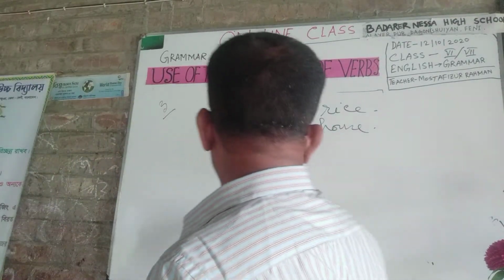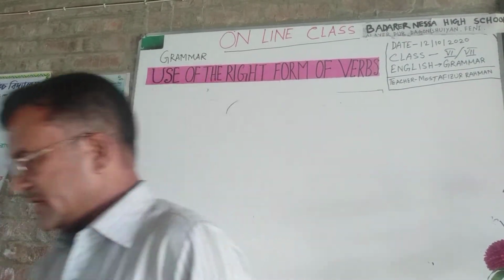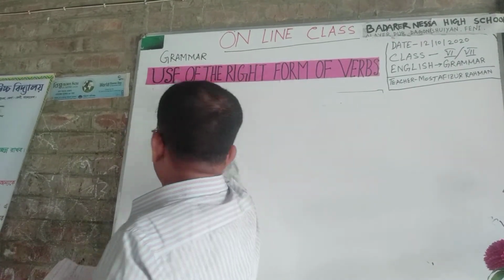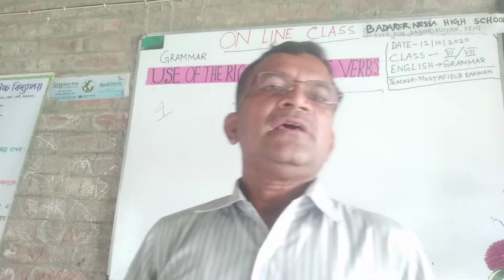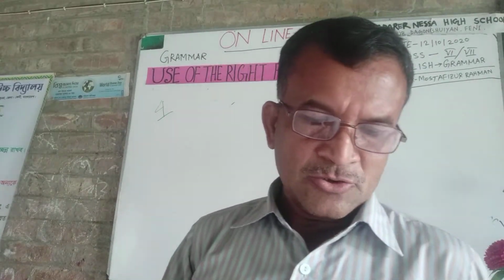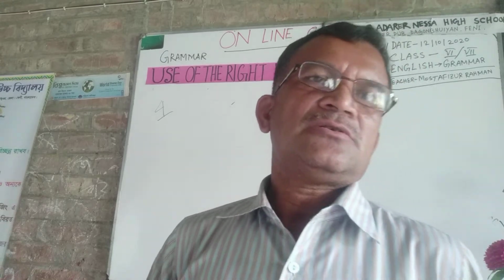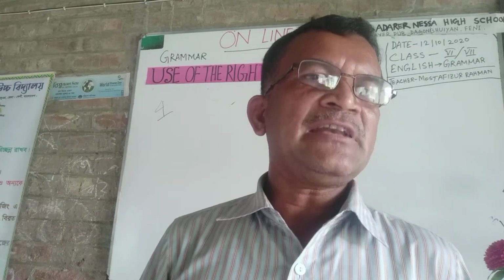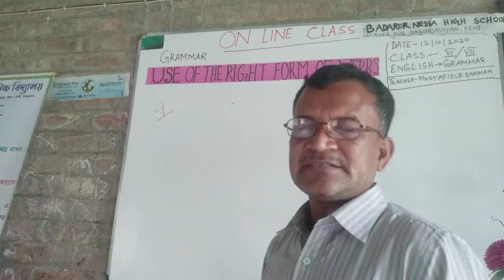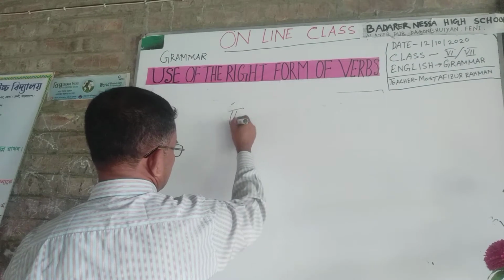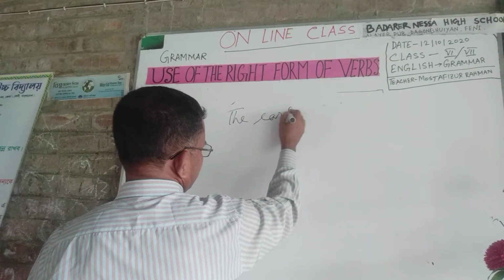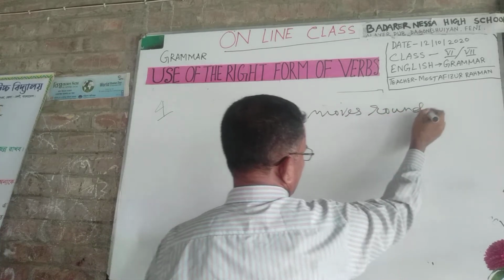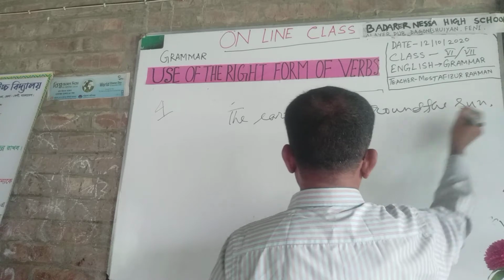Okay. Rule number 4. When you see that a sentence denotes a universal truth or habitual fact, then the verb must be in present form. The example is: The earth moves around the sun.